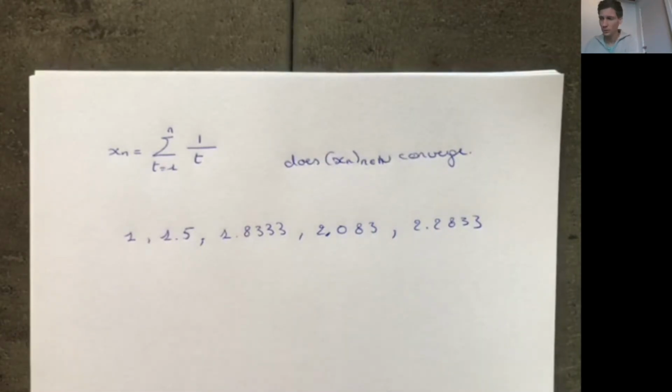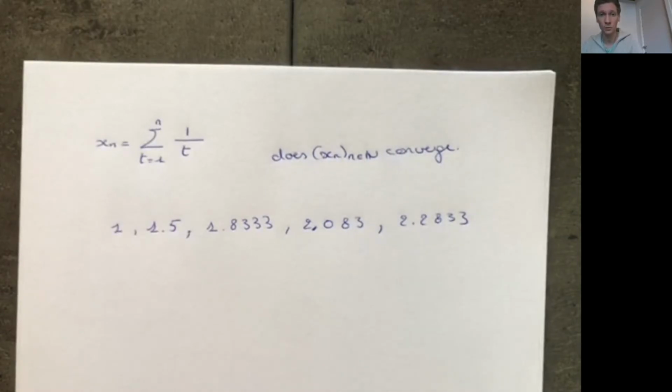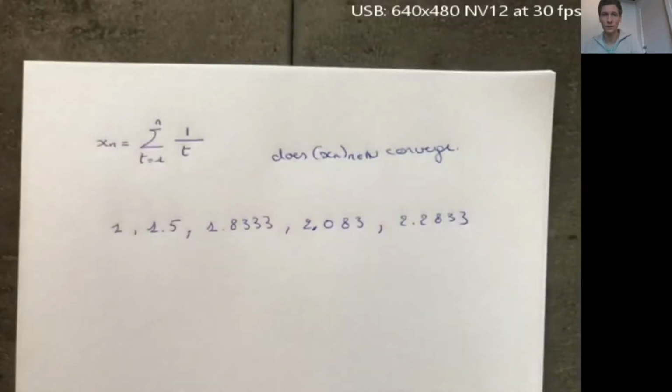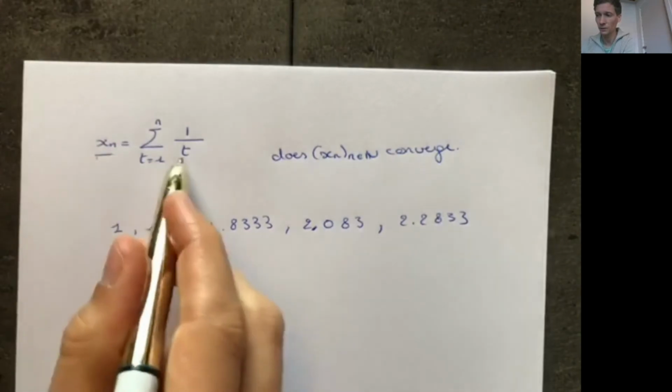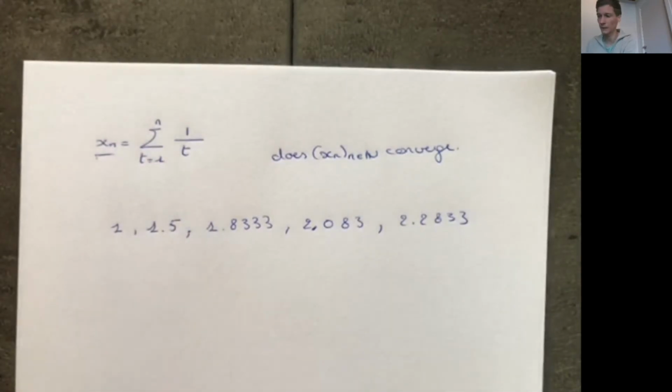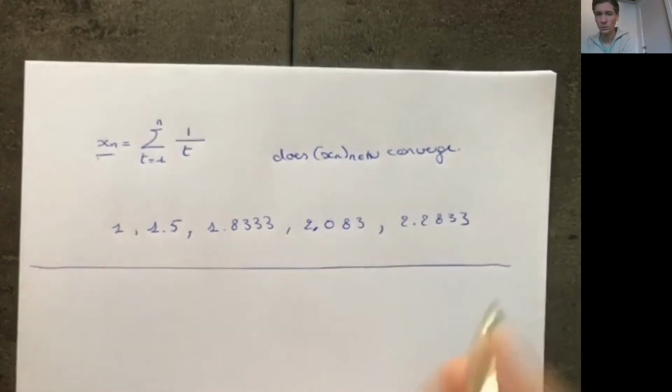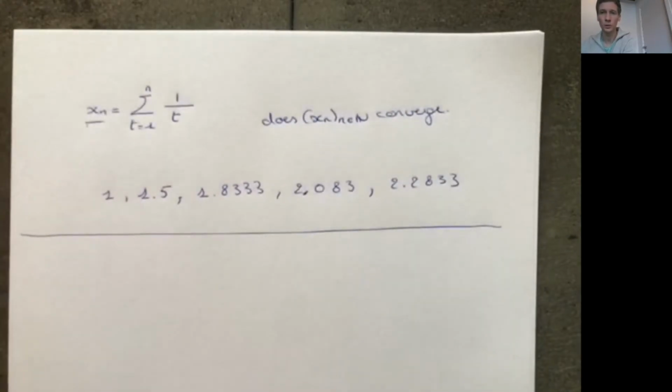And it turns out that in this case it actually doesn't converge. So it doesn't have a limit. The sequence xn of these sums doesn't have a limit. And we're going to show this by showing that the sequence is not Cauchy. You know that any Cauchy sequence converges, and any convergent sequence is Cauchy. So if you take the contrapositive, you know that if the sequence is not Cauchy, then it doesn't converge. So in order to show that it doesn't converge, you can also show that it's not a Cauchy sequence.